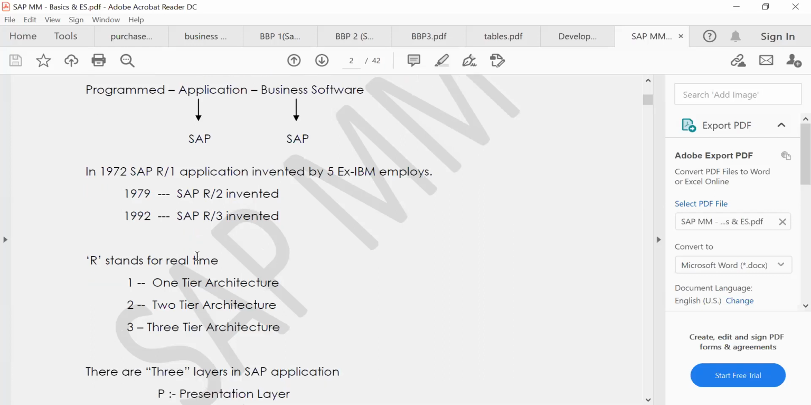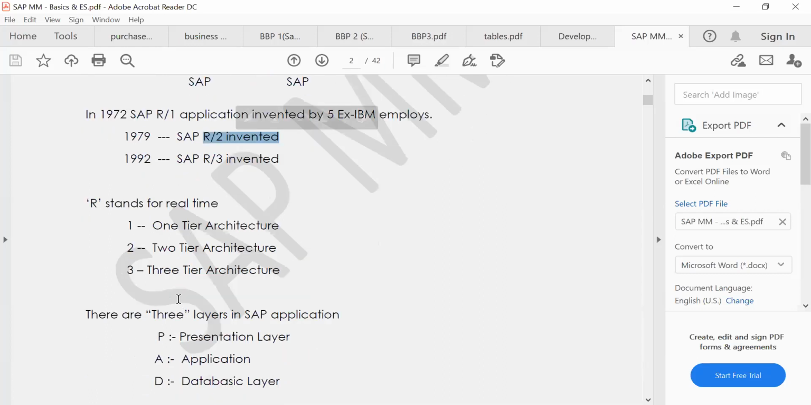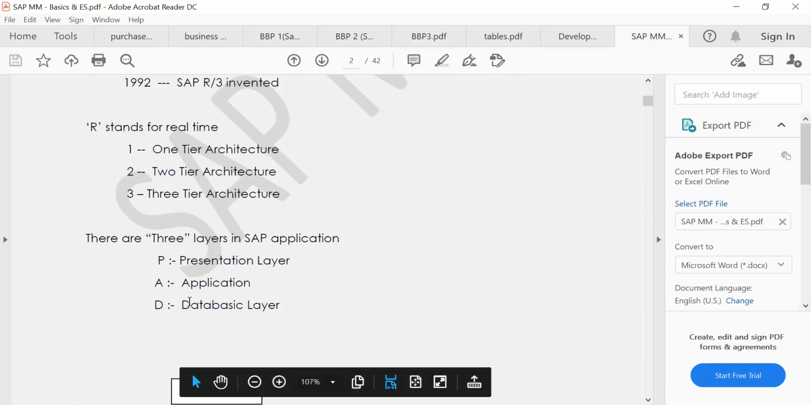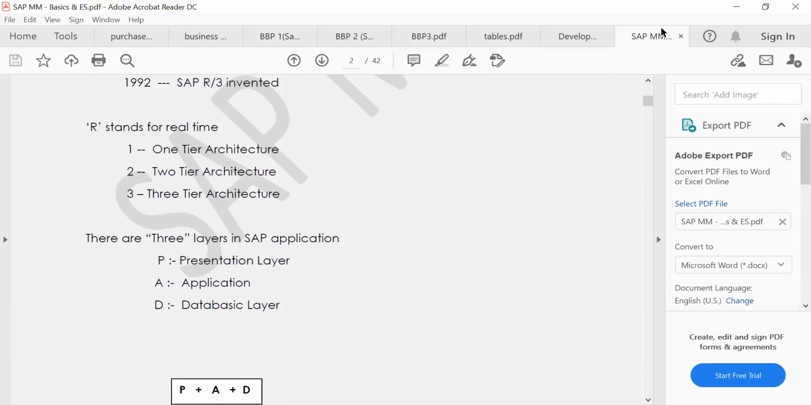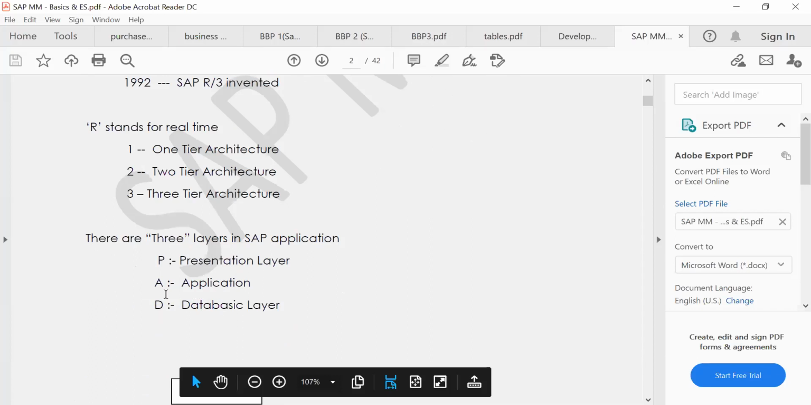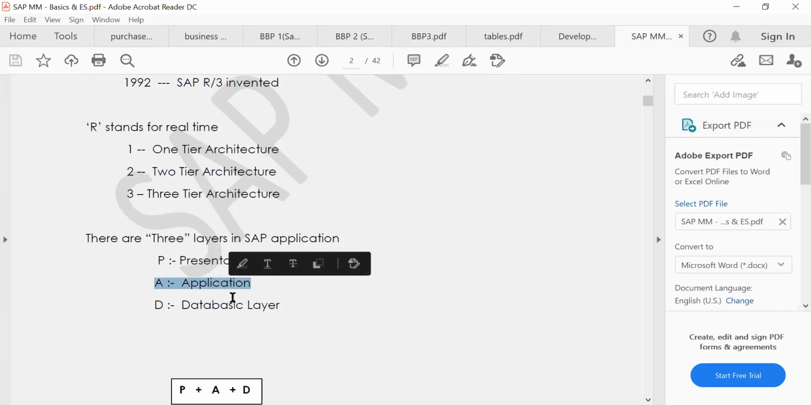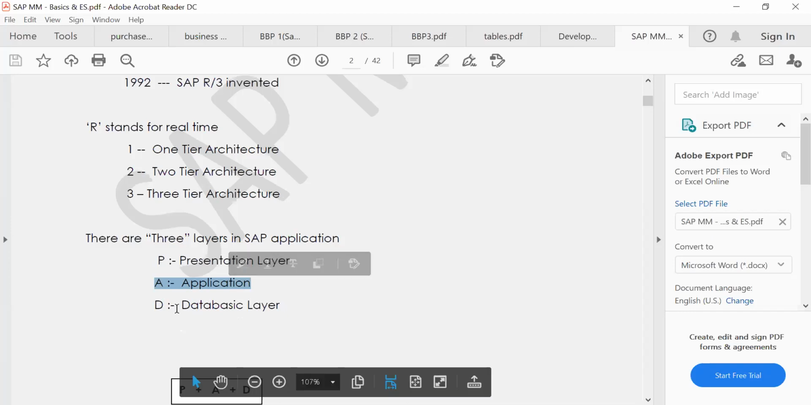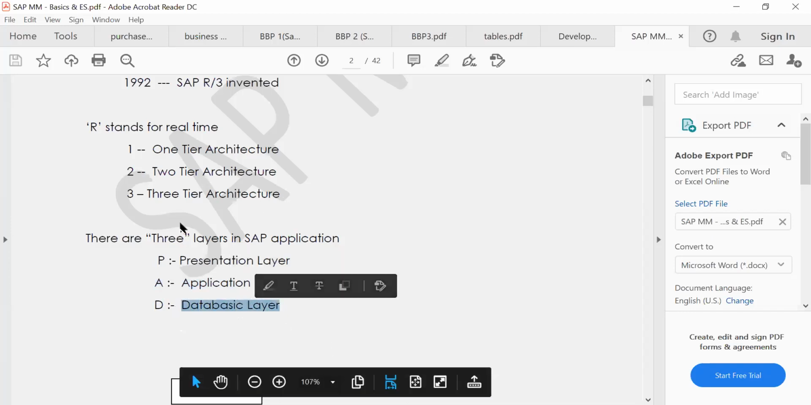So what is this? You can start from here. R/2 means two-tier architecture, because in SAP, whatever data we use is saved in two layers: one is presentation, and one is the database layer. To understand this, any system you take has three layers: presentation layer, application layer, database layer. Whatever interface we see, this screen, is the presentation layer. In the backend, some data is running; that is the application layer. Whatever data we save is stored on the hard drive; that is the database layer. The same thing works in SAP also.